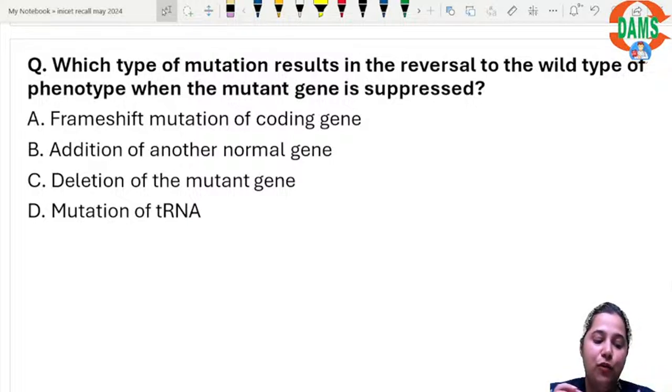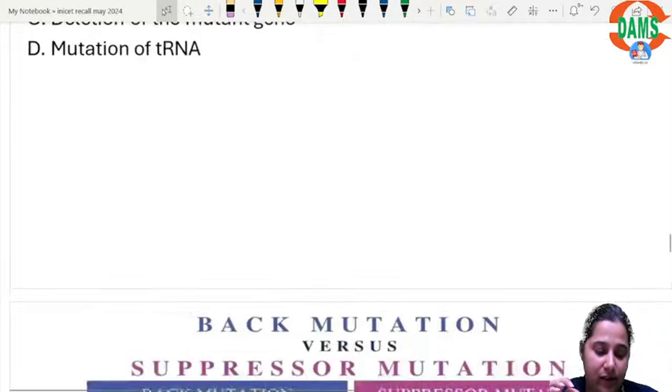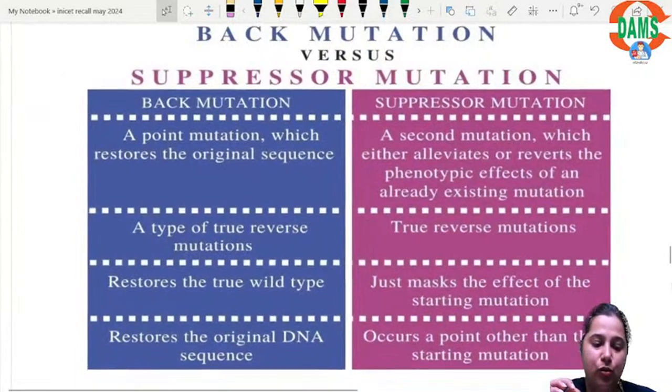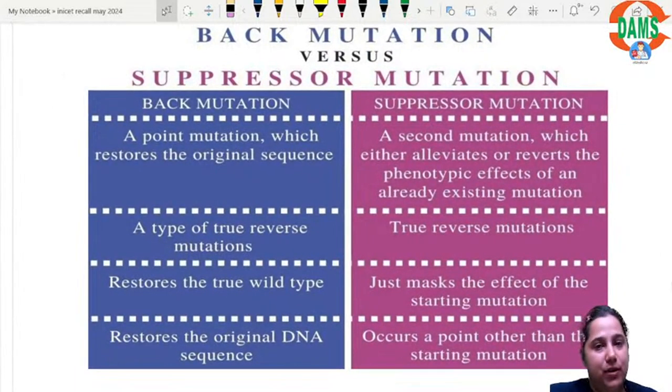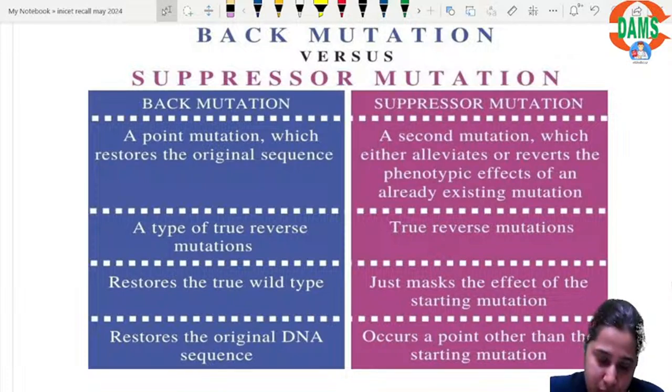So which type of mutation results in the reversal to the wild type of phenotype when the mutant gene is suppressed? This is a suppressor mutation. You know point mutation, right? Point mutation means there is just one nucleotide defect. Now let's see other terminologies known as back mutation and suppressor mutation. I'll be focusing mainly on suppressor mutation because the question is on suppressor mutation.